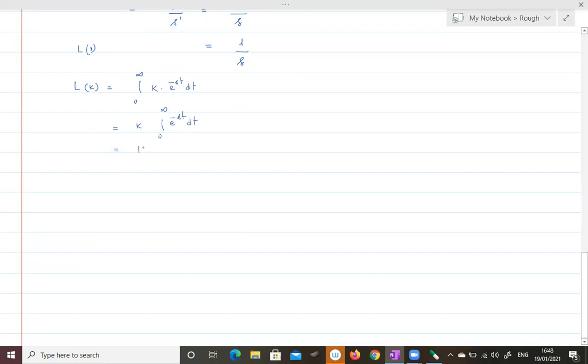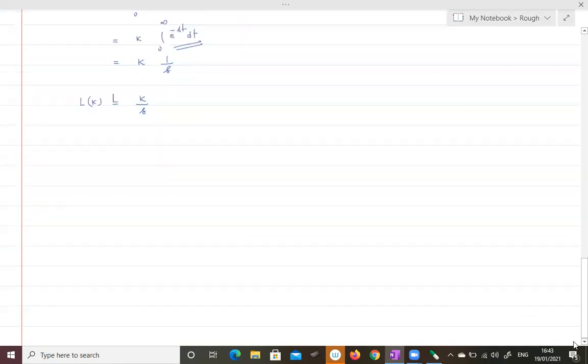That is k into this value, which we have already evaluated, that is 1 by s. So it is equal to k by s. So the Laplace transformation of any constant is equal to k by s. The same thing can also be proved by using the gamma integral. So one can try that.